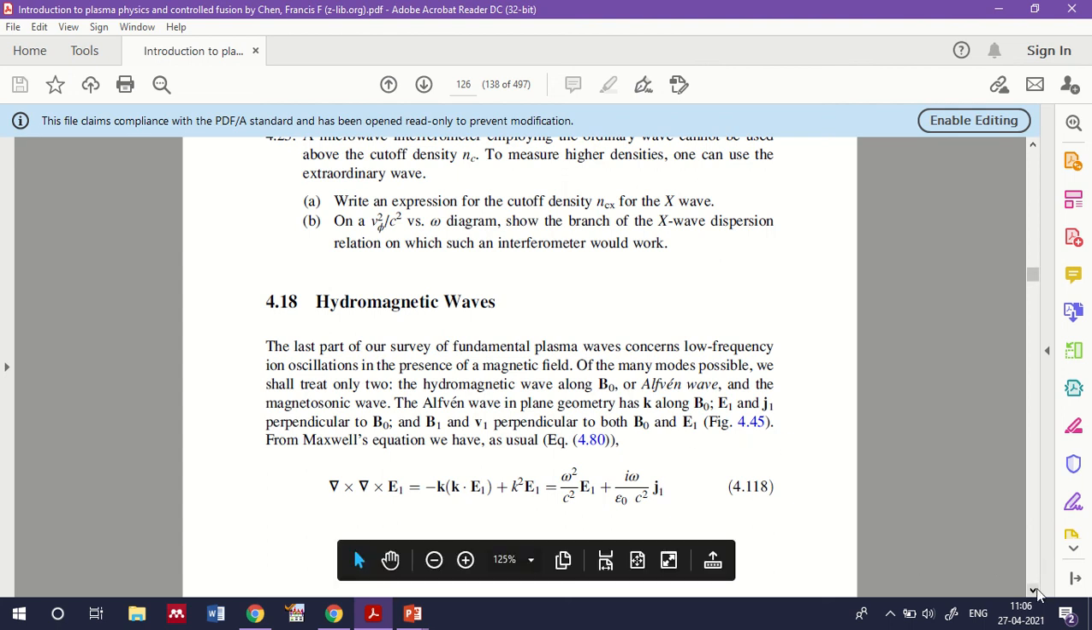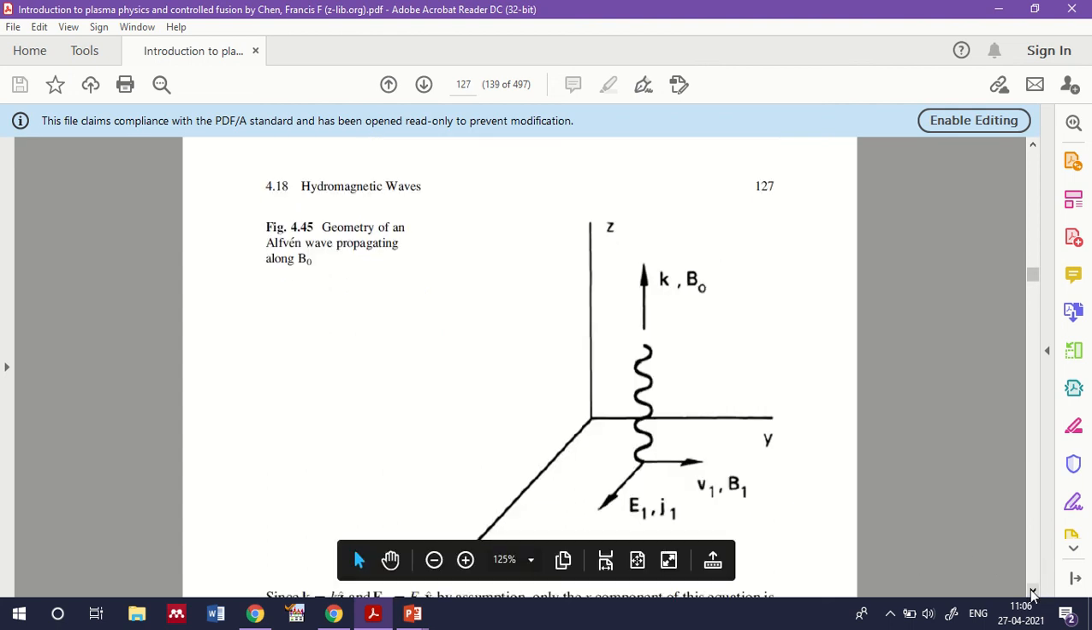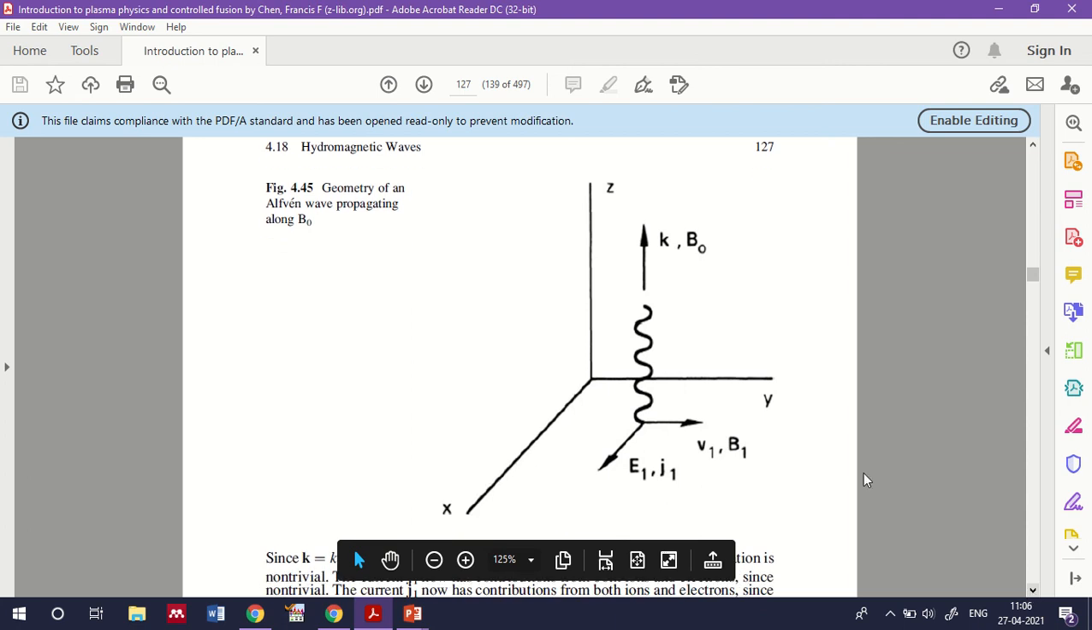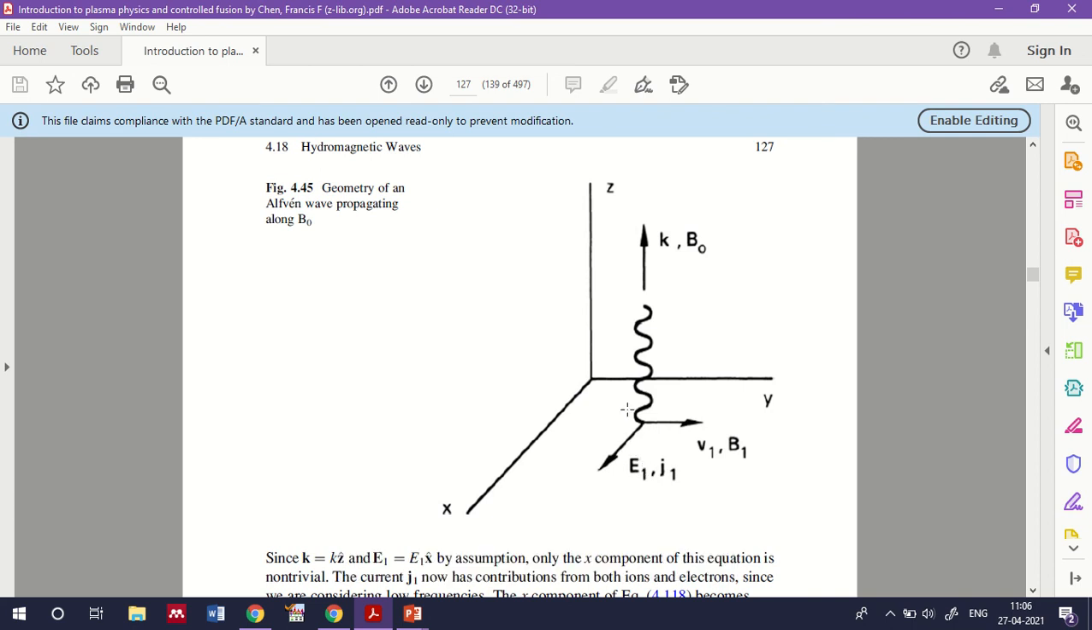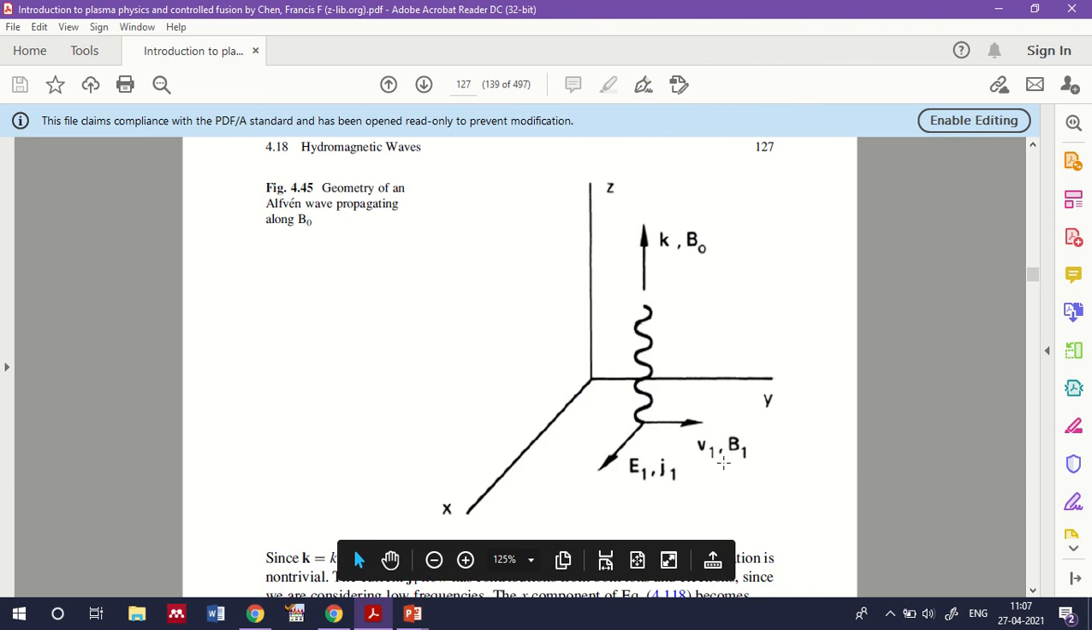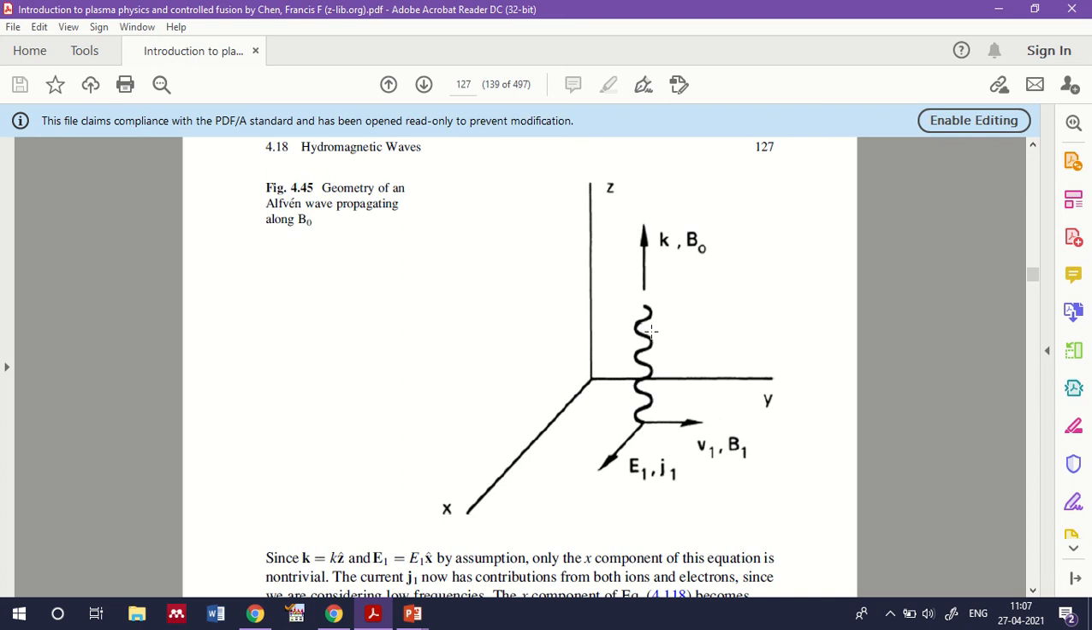Okay, here they applied the same condition, and you can see this figure here. So here we have E1 and J1. J1 is the current density, which is in the x direction, and E1 is the electric field in the x direction, and V1 is the velocity propagating along the y direction, and the wave is propagating along the k direction, which is actually parallel to B0. Okay, which is parallel to B0.